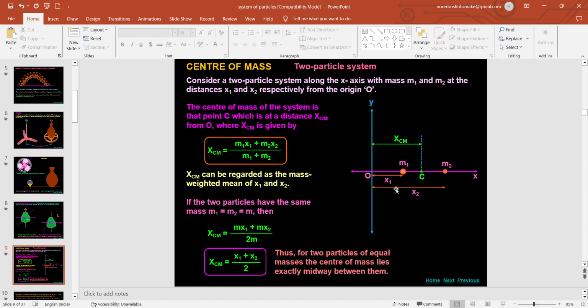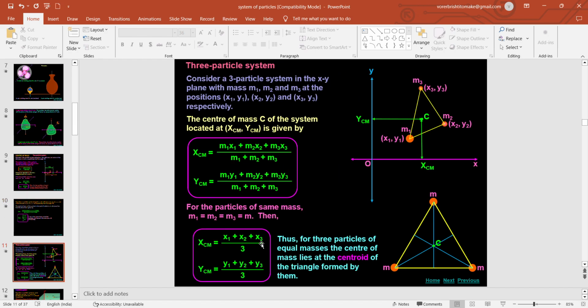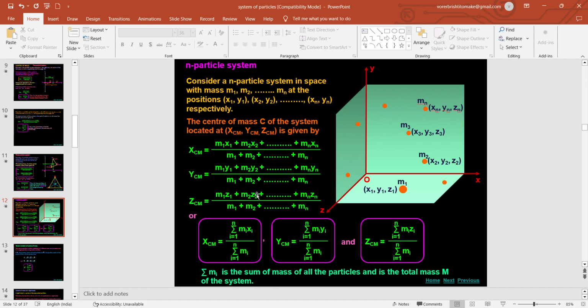If instead of x it were y, then it is going to be the center of mass along y. Similarly, if there is another dimension z, then these are the three equations for xcm, ycm and zcm, and this whole thing has been described in three different notations.